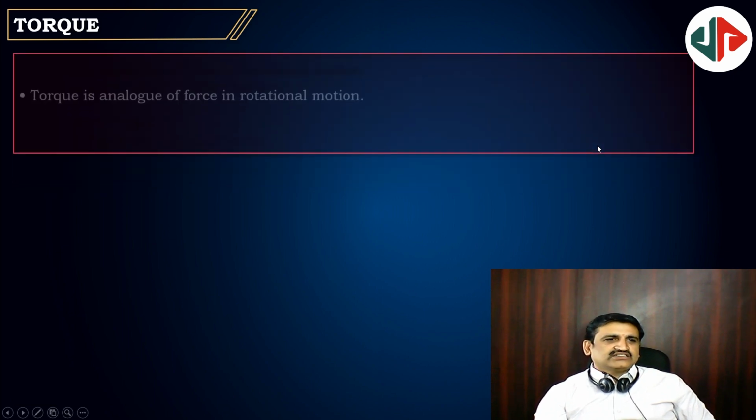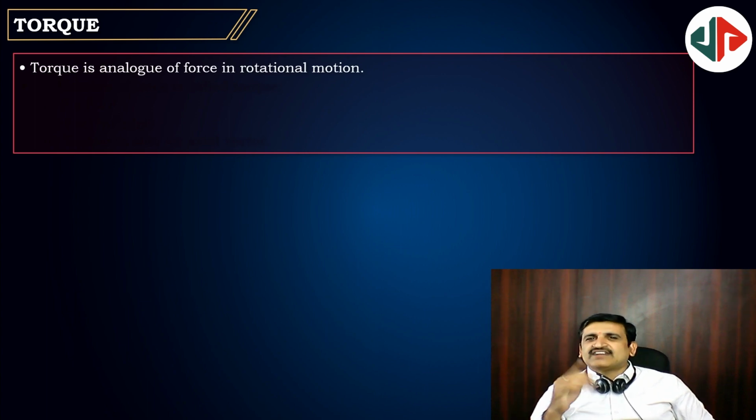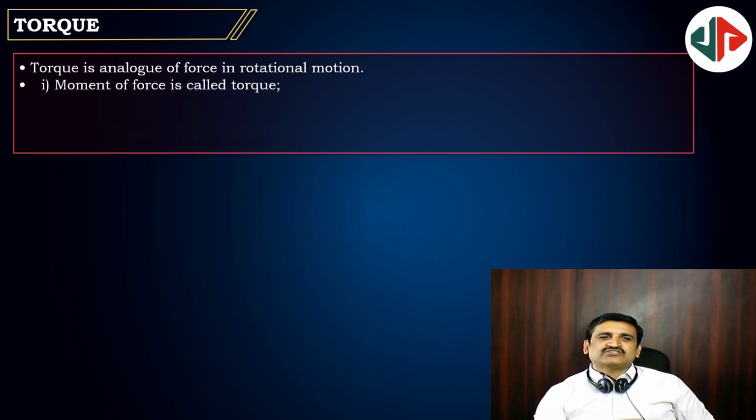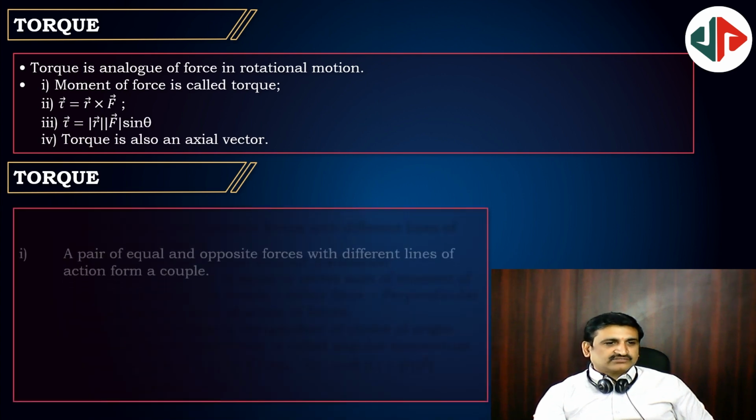Torque. Torque is analogous to force. Rate of change of linear momentum is force, rate of change of angular momentum is torque. So torque is analogous to force. Moment of force is called torque. Torque is equal to R bar cross F bar, RF sin theta, and torque is an axial vector.